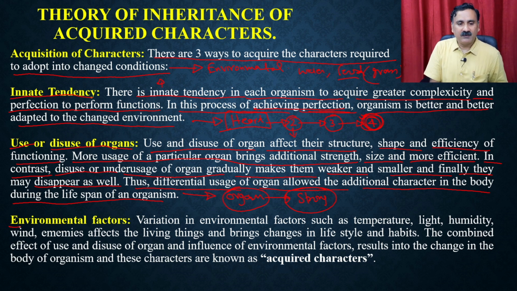Then we have the environmental factors. Variation in environmental factors such as temperature, light, humidity, wind, and enemies affecting the living things brings changes in the lifestyle and the habits. The combined effect of the use and disuse of the organ and the influence of environmental factors results in change in the body of the organism, and these characters are known as acquired characters.